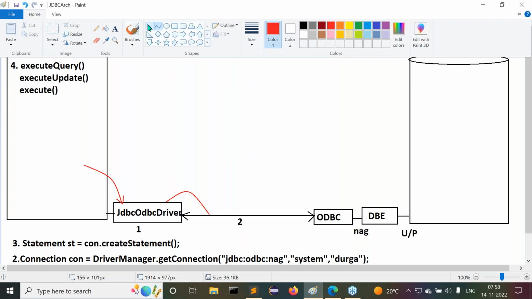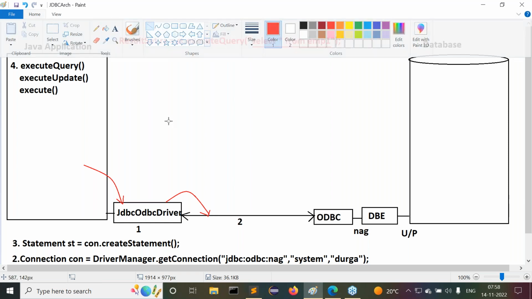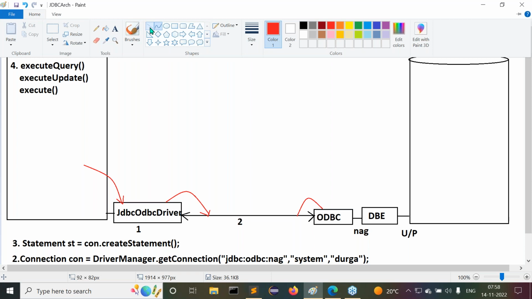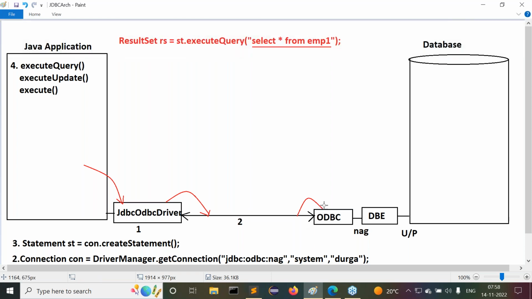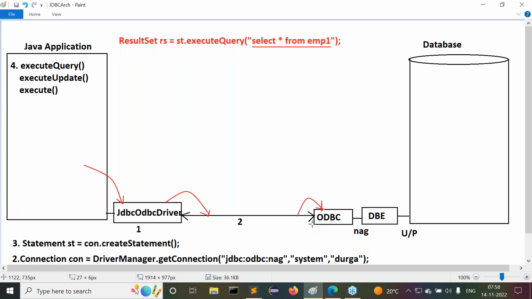Now whenever this query is given to this connection, the connection will carry the total SQL query, and finally that query will be given to the ODBC driver. What is this ODBC driver actually? The ODBC driver will take those ODBC representations and convert them into database representations. Understand my point?